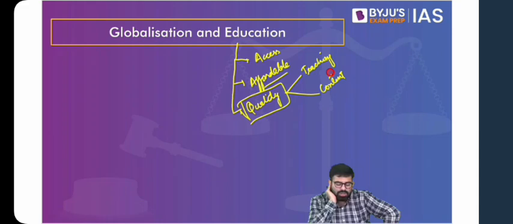Now, similarly, you can talk about the negatives. These are positives. You talk about the negatives. Now, they need not necessarily be affordable. You can think in terms of digital divide. You can think in terms of unequal access to socially disadvantaged groups. Then you can also think in terms of changing the content of our education, because there is a possibility that globalization can completely westernize our education.